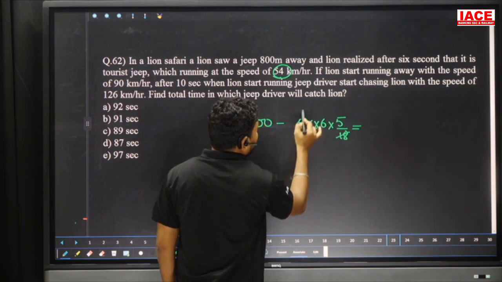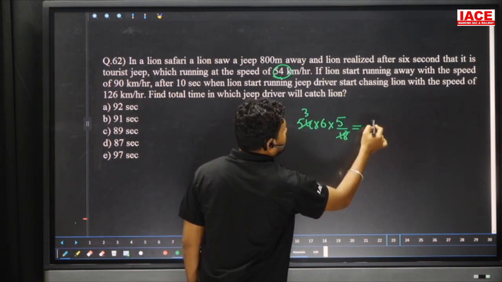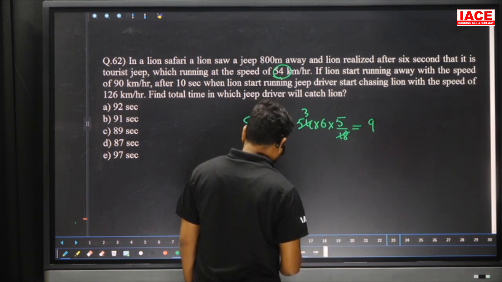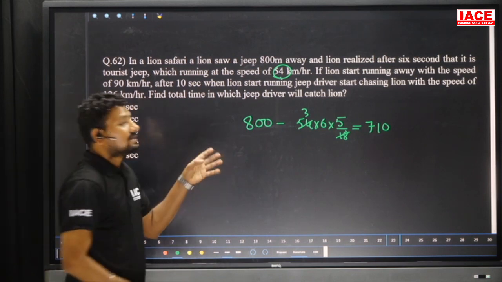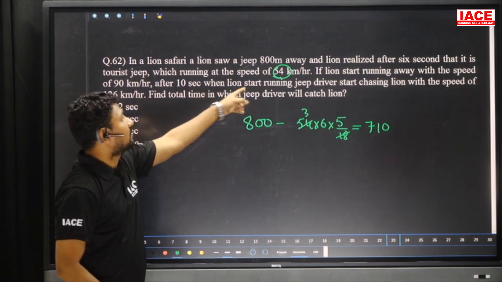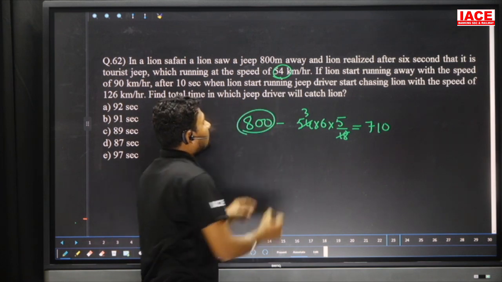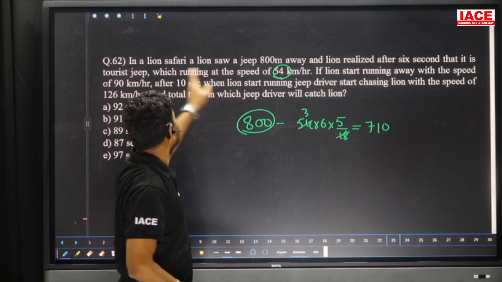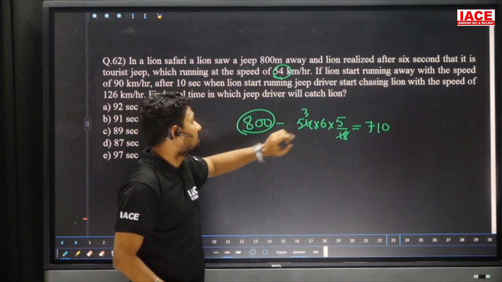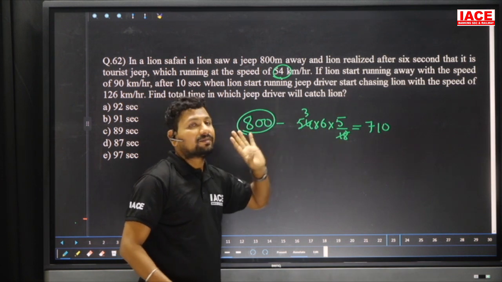Now 18 goes how many times? 3s are 5, 6s are 30, 30 times 3 is 90. The 6 seconds running journey of the jeep is 90 meters. We have to remove it from the total distance. The 90 meters removed from the 800 meters, the remaining value is 710 meters.